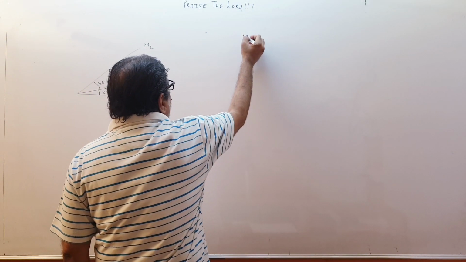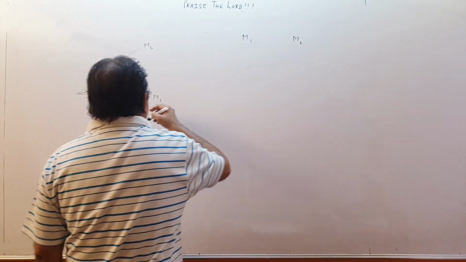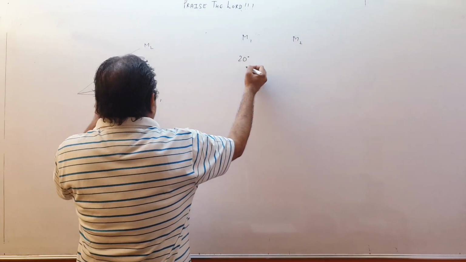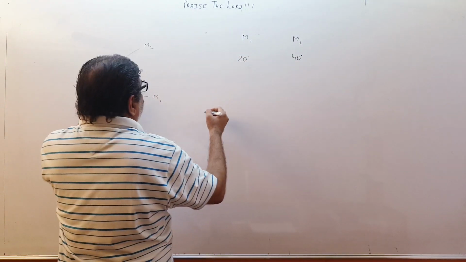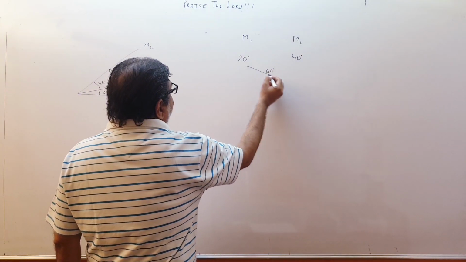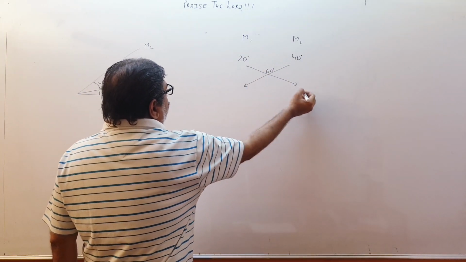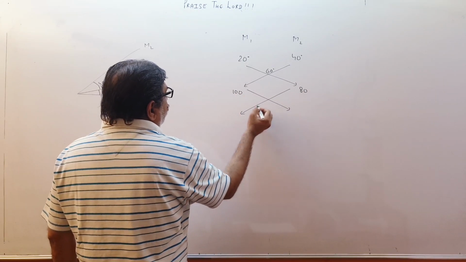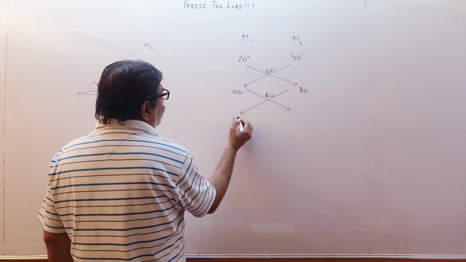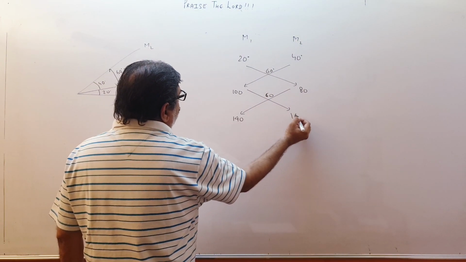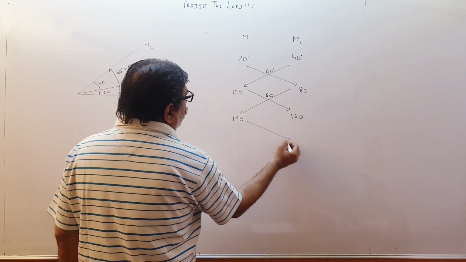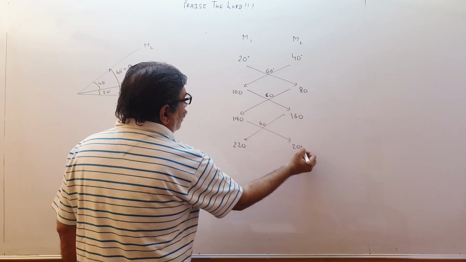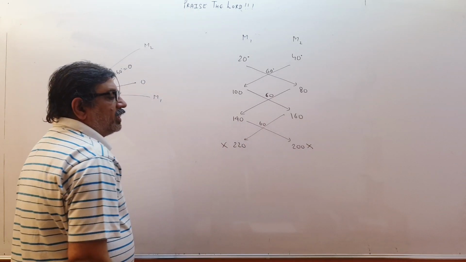So I write over here M1 and M2. What are the first images? At an angle of 20 from M1, so I write 20 over here. From M2, 40 degree. What is the total angle? 60 over here. I add. So 20 plus 60, 80, and 40 plus 60, 100. Then we again add 60. 80 plus 60, 140, and 100 plus 60, 160. Again we try to add 60: 140 plus 60 is 200 and 160 plus 60 is 220. They are exceeding 180, so we don't take them.